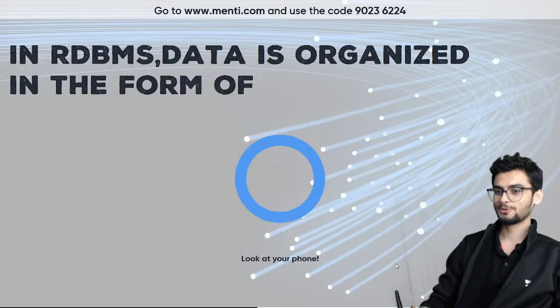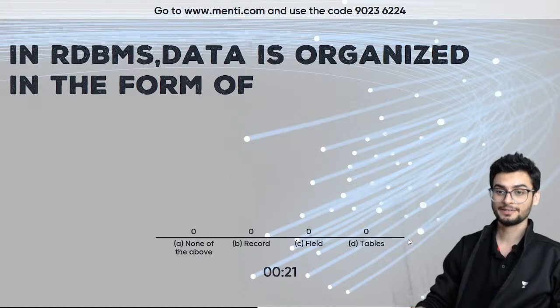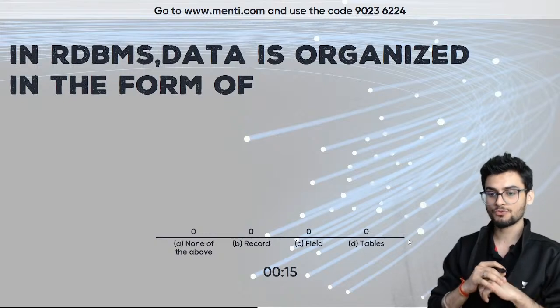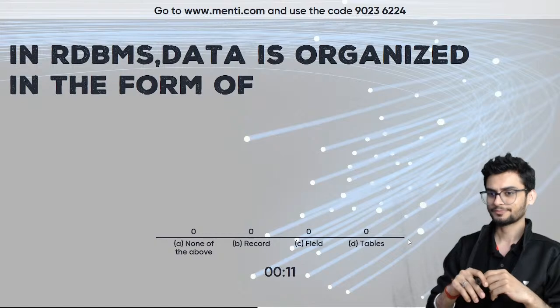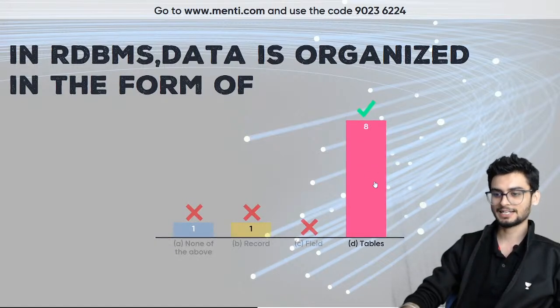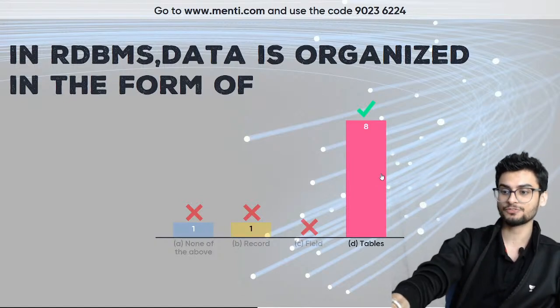I hope you are able to answer these questions properly, because these are only MCQs. After this you will also have to do subjective questions, but probably MCQs are easier. In RDBMS, data is organized in the form of none of the above, record, field, or tables. Okay, tables is actually the right answer. What is RDBMS? Relational Database Management System. The data stored in the database is in the form of tables.